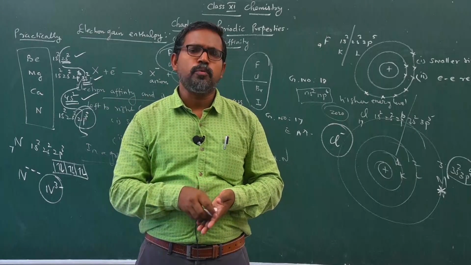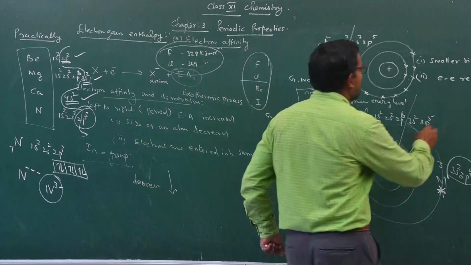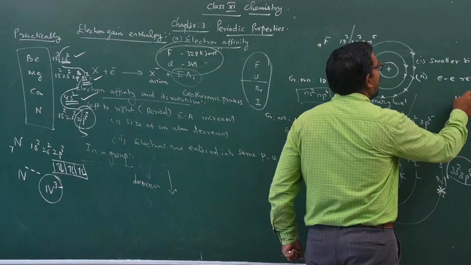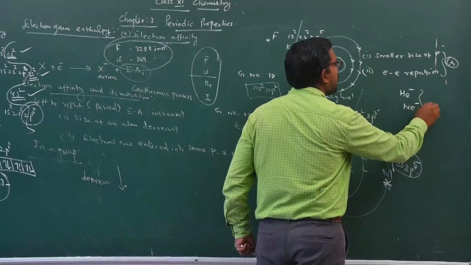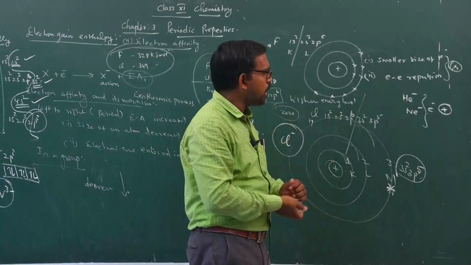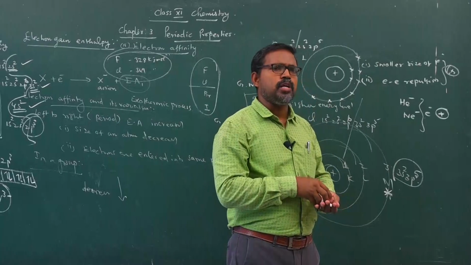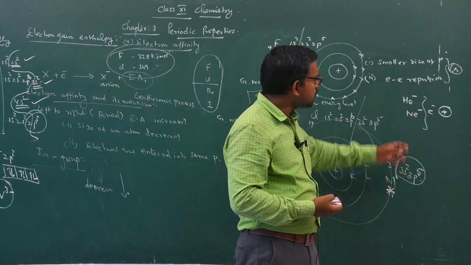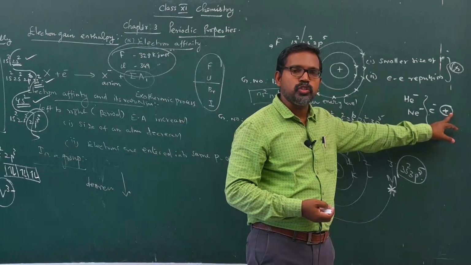The electron affinity of noble gases is 0. Suppose an electron is added to their valence shell, giving helium minus, neon minus, etc. It may be positive, meaning it shows positive values. We cannot add one electron to their valence shell directly; we have to supply a certain amount of energy to add one electron to their valence shell. Therefore, it shows positive values.